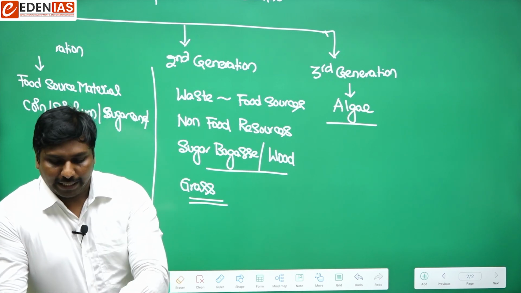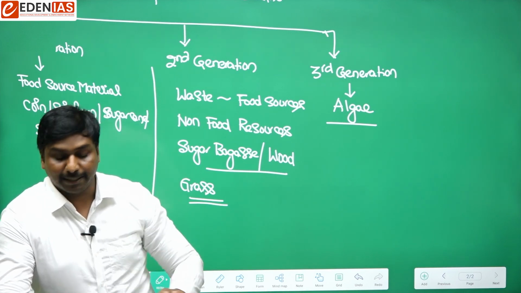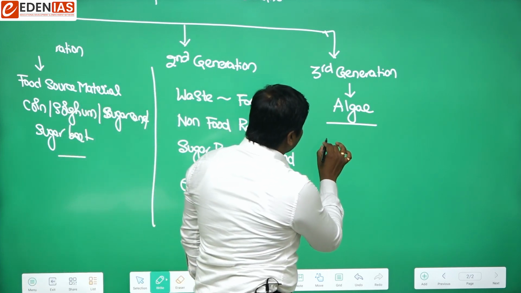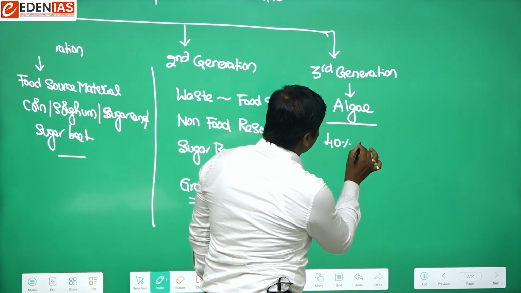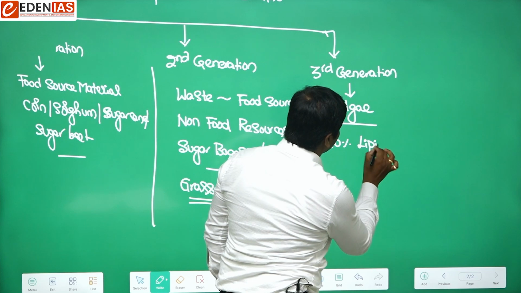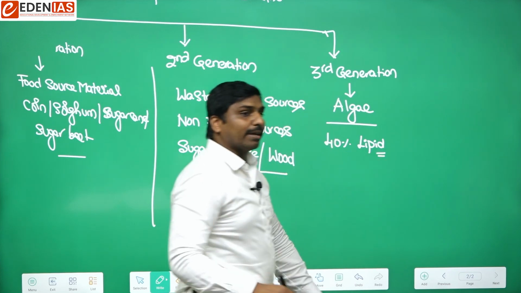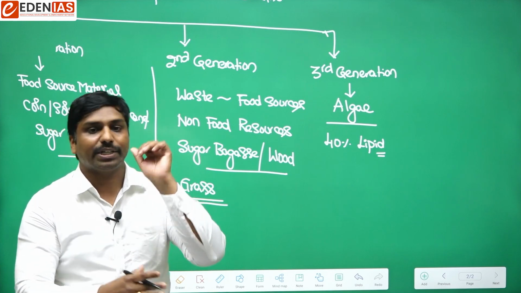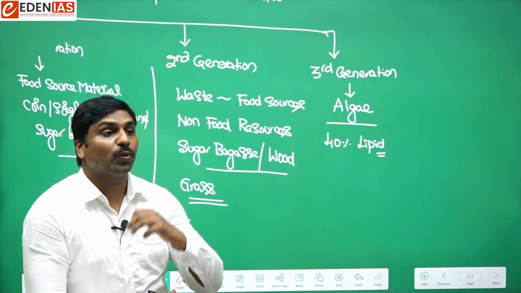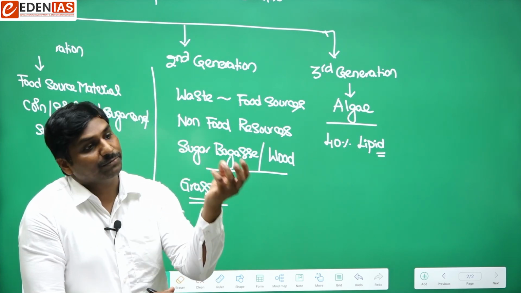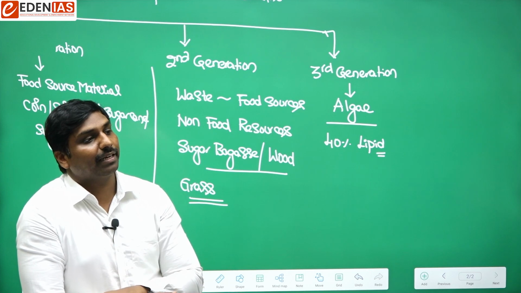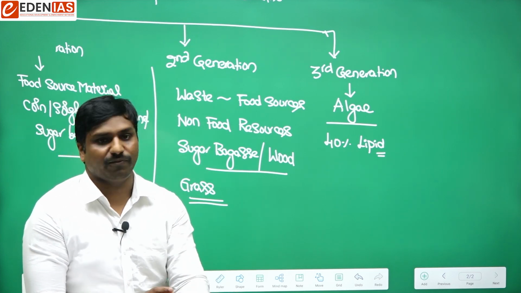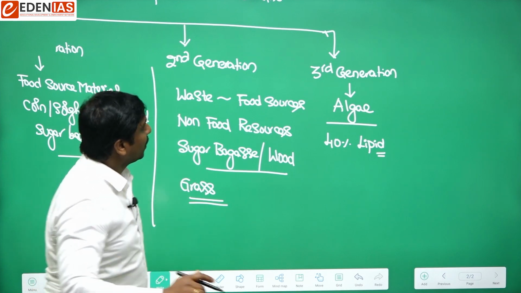Algae usually consist of around 40% lipid materials in their body composition. These lipids are generally converted into fuels. So the lipids present in the algae are the resource we use to make fuels.